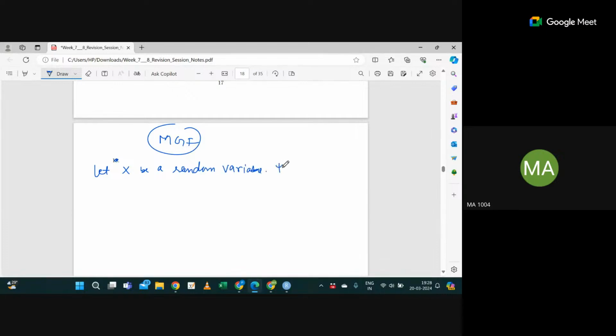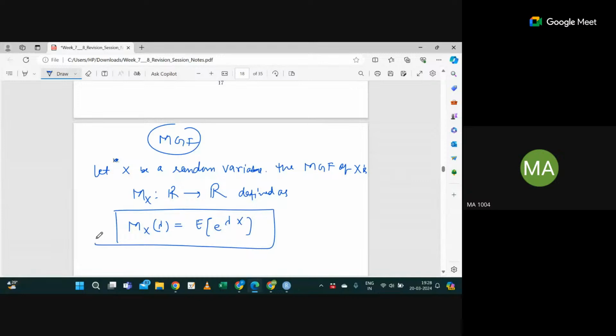Then how will you calculate the MGF of x? MGF of x is denoted Mx, a function from R to R, which is defined as Mx of lambda equals expectation of e raised to the power lambda x.